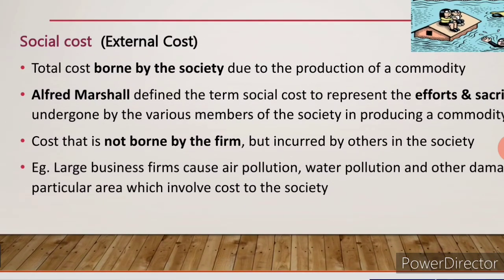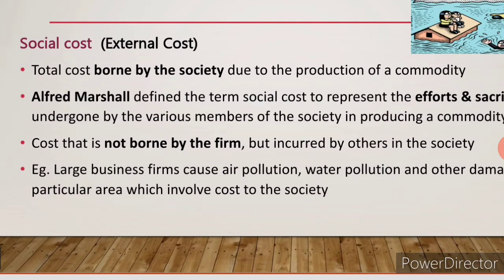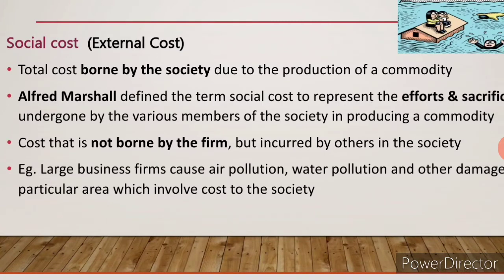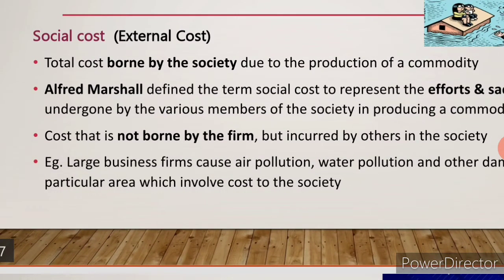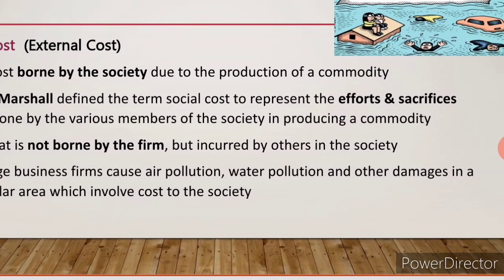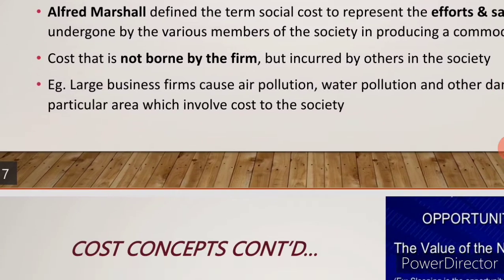See, it is the total cost borne by the society due to the production of a commodity. Okay. The cost is not borne by the firm but incurred by others in the society. Example, a large business firm causes air pollution, water pollution and other damages in a particular area, which involves a cost to the society. So that cost should be borne by the producer. This is called social cost.